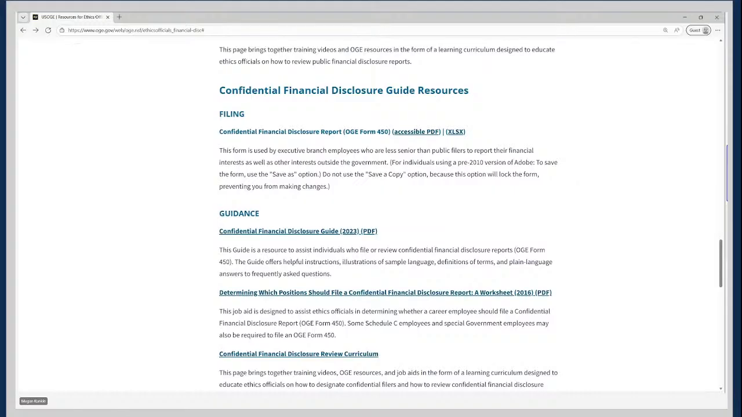So from here, you can access the latest versions of OGE's Form 450. So if you do provide your filers PDF versions or Excel versions of this form, you would be able to find them here. And you would simply click on the version that you wish to see.